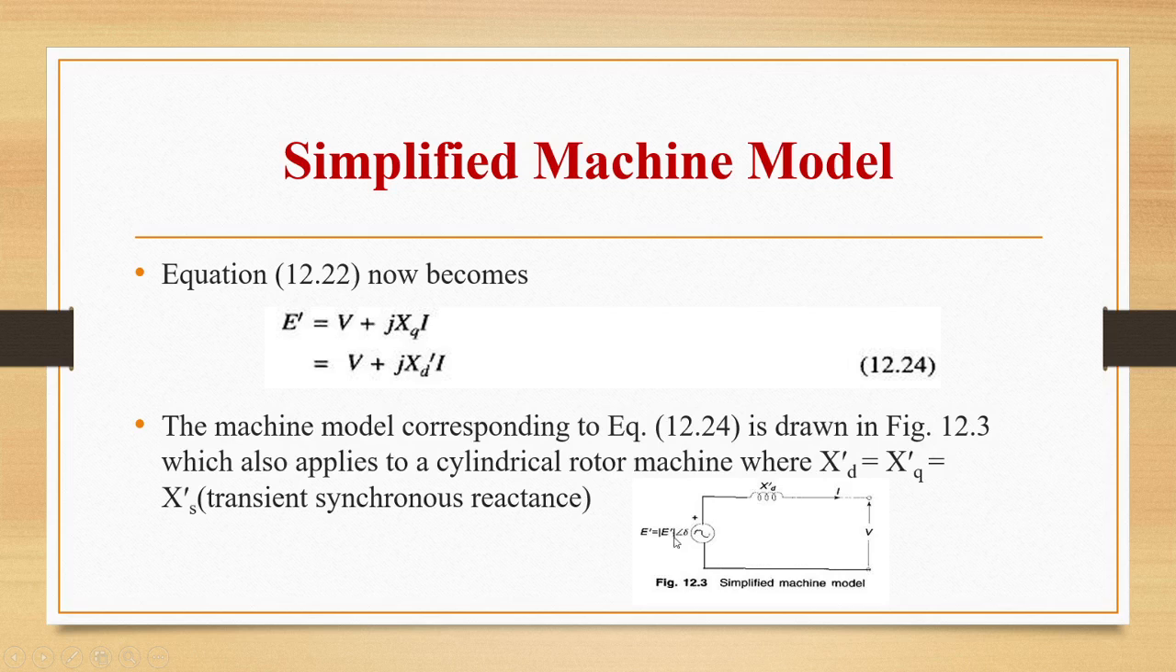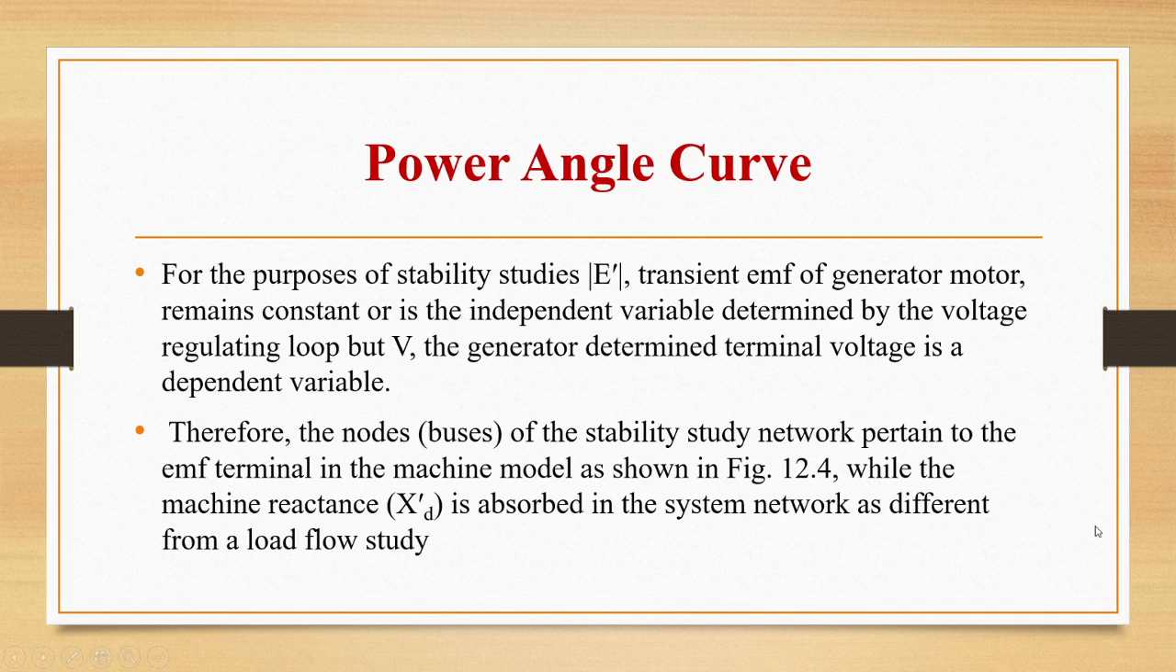That is voltage magnitude and angle delta is given here. And this is Xd dash, this is current I, and this is voltage V. So this equation we are drawing in the form of an equivalent circuit of a simplified machine. Okay, power angle curve we have seen.